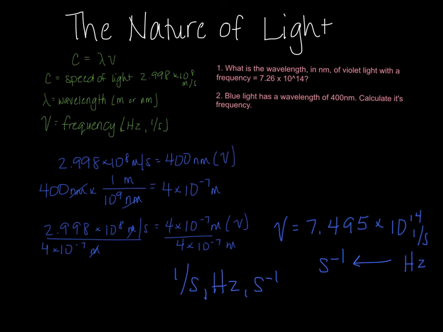We've covered the mathematical equations for relating frequency and wavelength when light is acting like a wave. In the next video I want you to watch, we are going to look at what happens when light acts as a particle and how it behaves and what equations we need to use to express that mathematically. Okay, so flip over to the next exciting video in our installment and look at the nature of light.